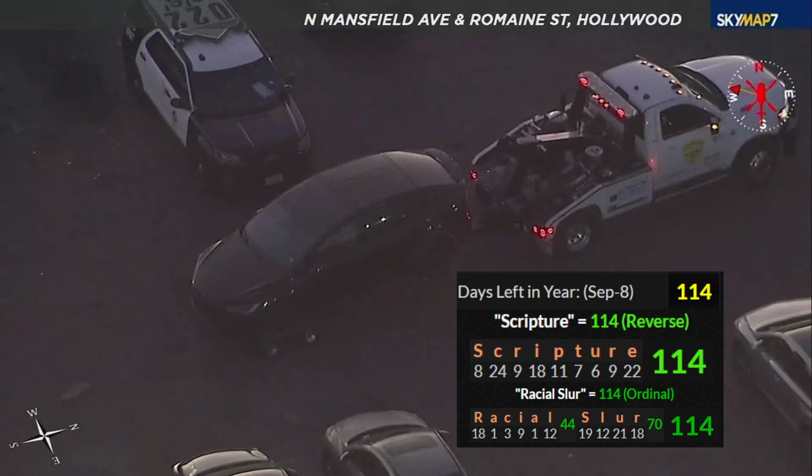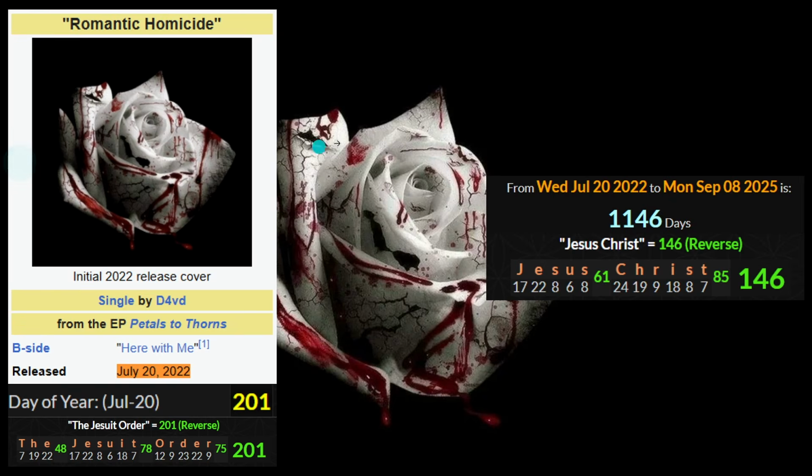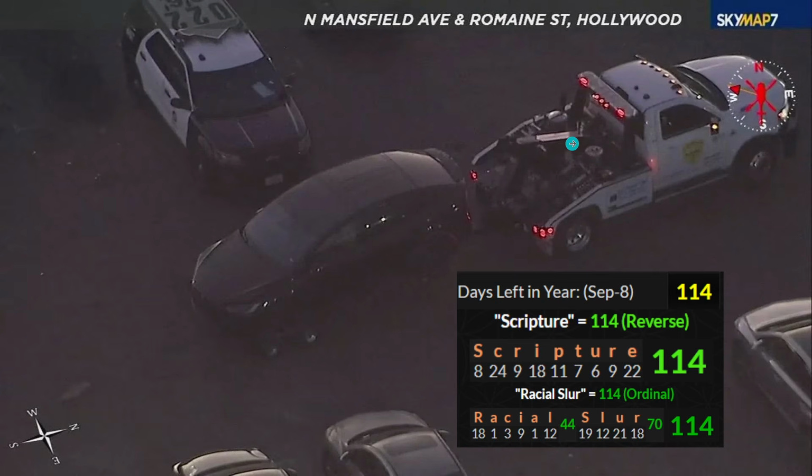Just like scripture, man. So yes, this is exactly what they doing. And then racial slur equals 114. What are the two individuals involved? A black man, and it seems to be a Latina female. So you could say the racial slur is for both of them.